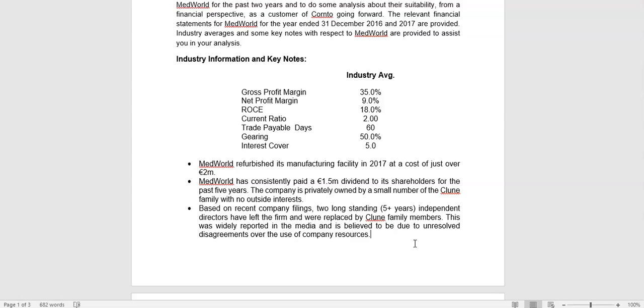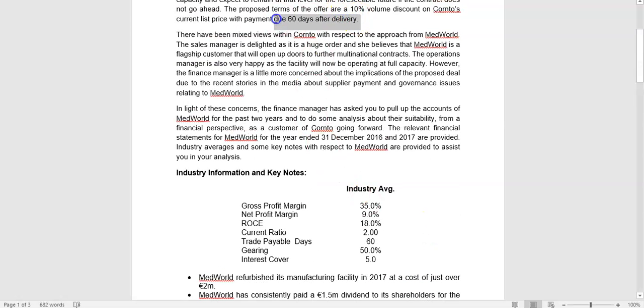So MedWorld recently refurbished its manufacturing facility for €2 million. They continue to pay a 1.5 million dividend every year to the Clune family. And based on recent company filings, 2 independent directors of the company have recently left due to disagreements over the use of company resources. So things like that you're going to bring in to tell a broader story about whether or not this will be an attractive company to sell 30% of your capacity to. And not only will you be selling it, you'll be selling it on credit for 60 days. You're not going to get the cash up front. So whether or not this is too risky is something you have to decide on.